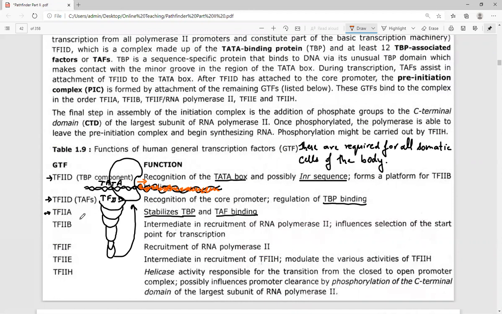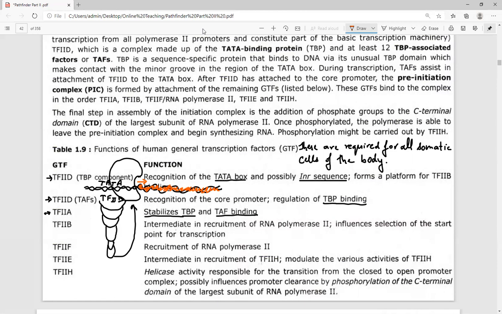So TFIIA stabilizes the TATA box binding protein and TATA box associated factors. Another one is TFIIB, intermediate in recruiting RNA polymerase II, influences selection of the start point of transcription.